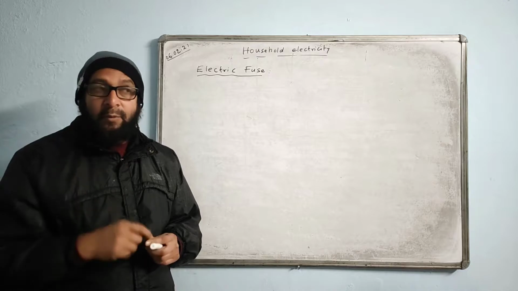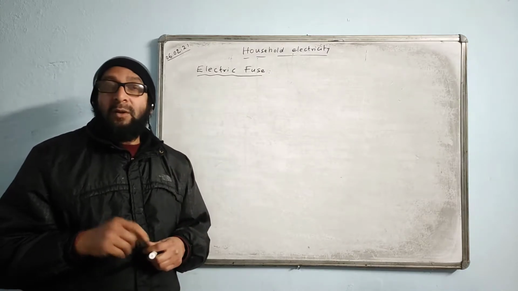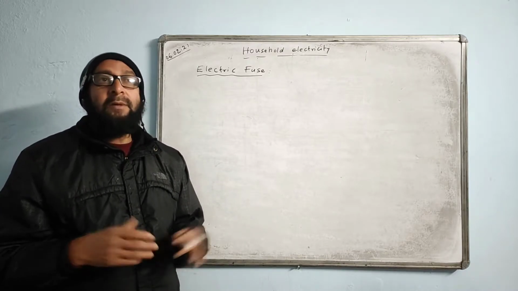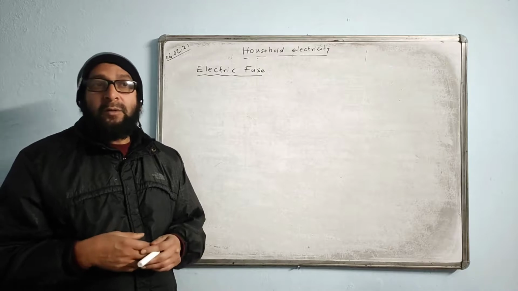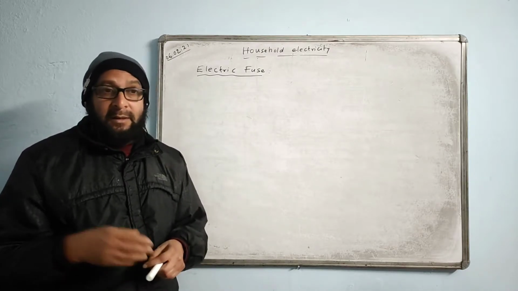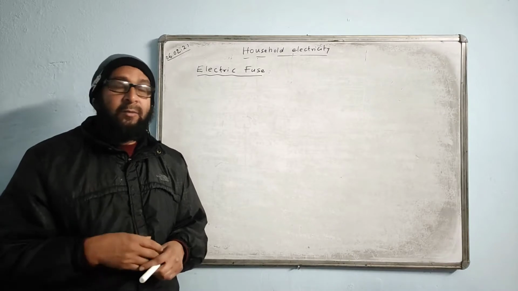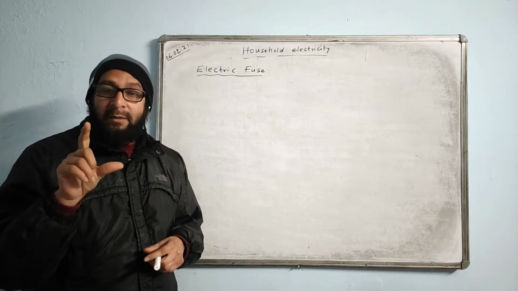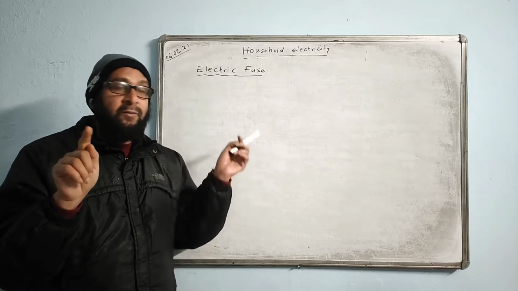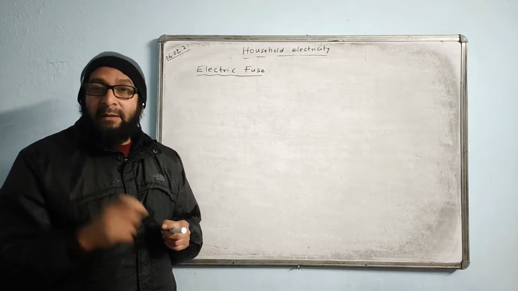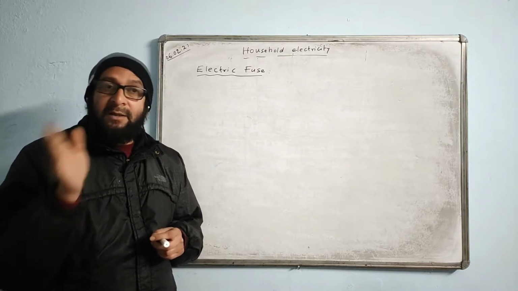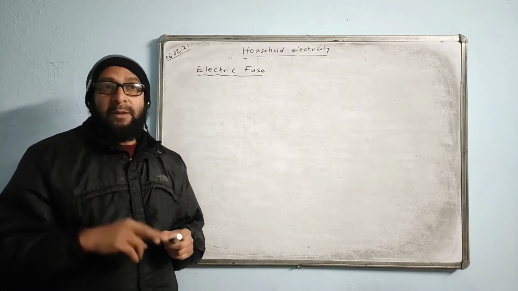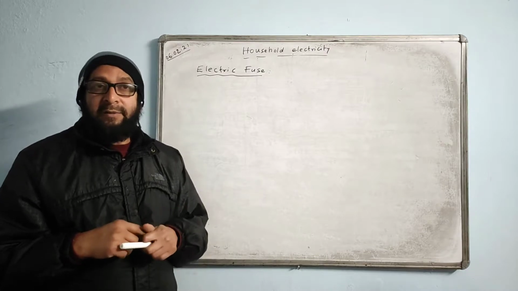And it must have a low melting point because the electric fuse works on the heating property of current. Current can cause magnetic property also, current can cause heating property, current can cause motion also. But in the fuse the current is causing heating, and due to the heating the fuse wire inside the fuse will melt and will stop the current if the current exceeds a particular value. So fuse wire must have a low melting point and high resistance.